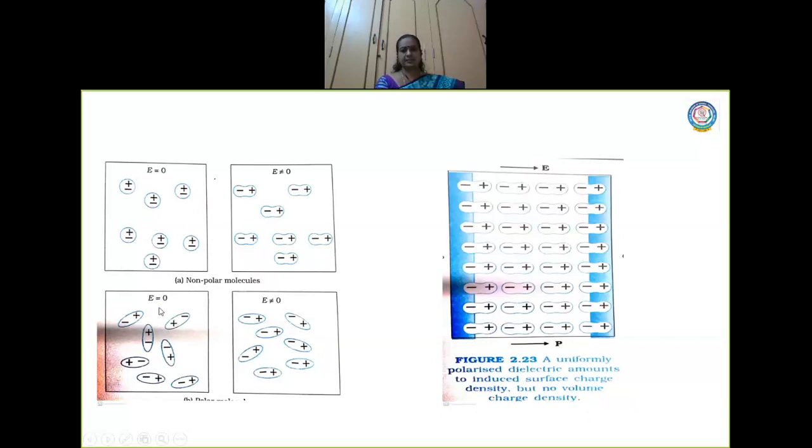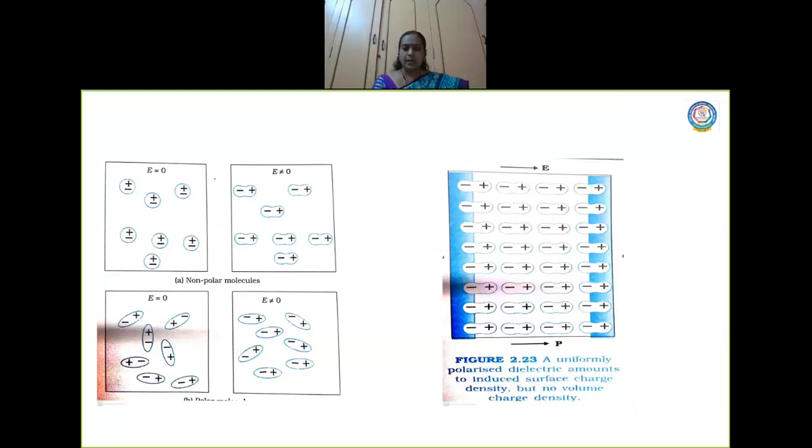Now here also the electric field is 0. Try to understand the concept. Here they already have a dipole moment, children. A dipole moment already exists between these charges. But what is not there here is that it is not polarized. Are you able to understand? Now what is happening here? All are randomly arranged. Now there is already a dipole moment. They are called permanent dipoles. In that case, they have a dipole moment in them even in the absence of an electric field.